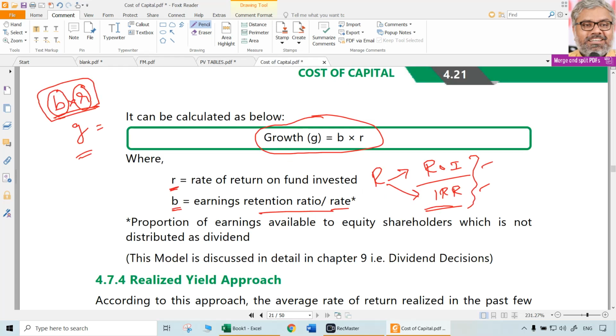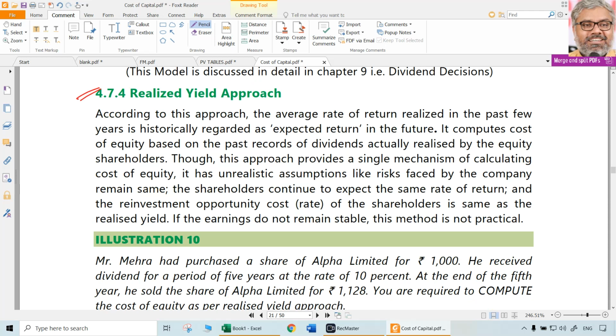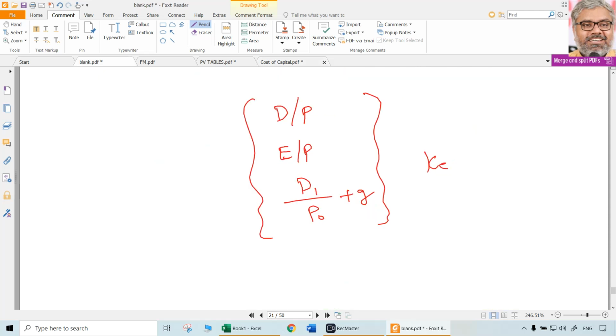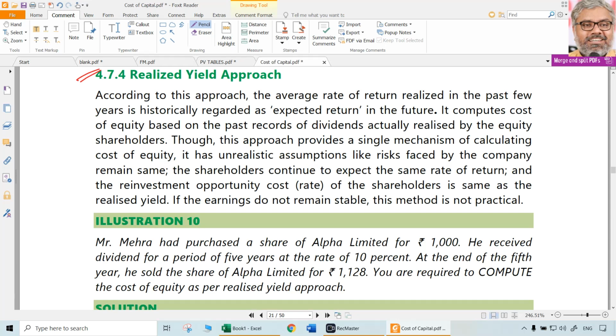Now moving on to another approach, that is called realized yield approach. What is the difference between other approaches and this approach? All other approaches look into future. We are looking at D1, which is not now, it is future, it is expectation actually. Growth rate is not now. Growth rate happened already, but the same growth rate is expected to continue in future. So normally any method, since we are looking at KE as an expectation, always looks into future.